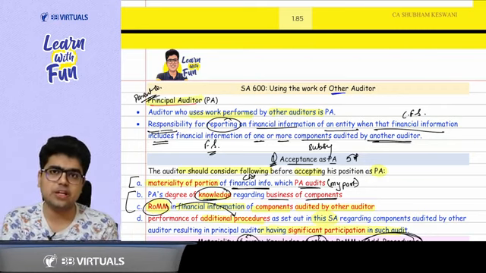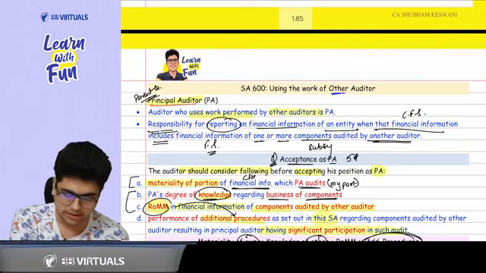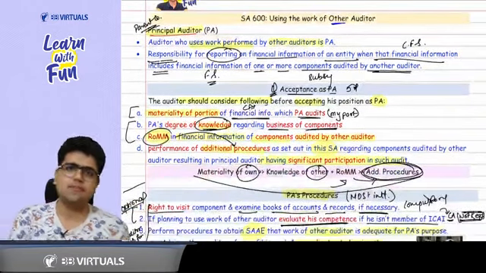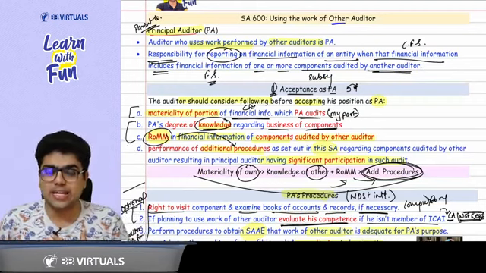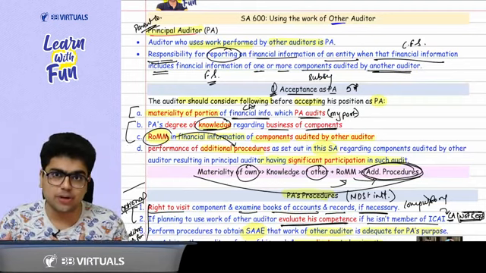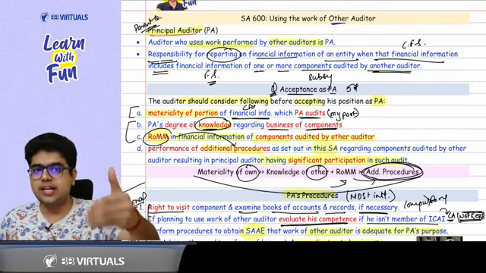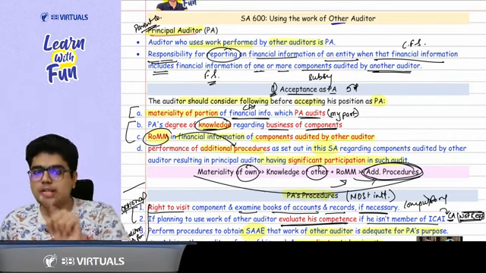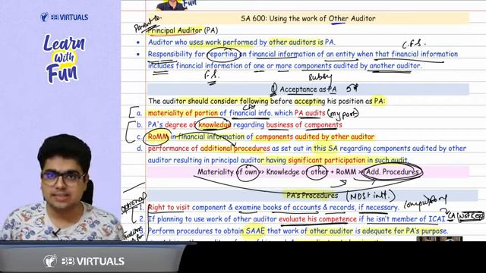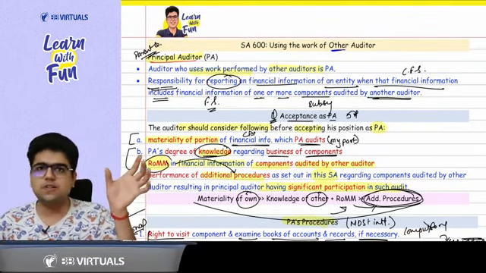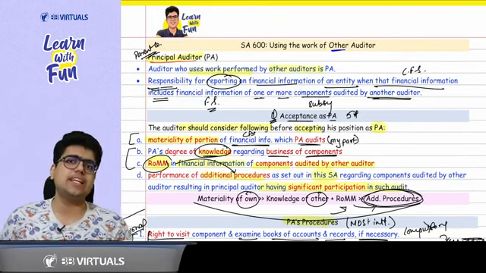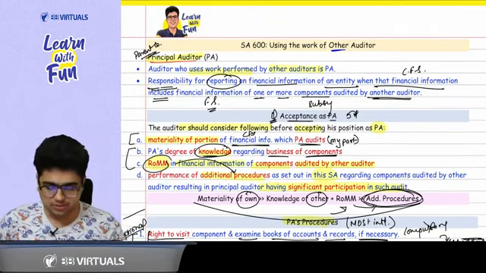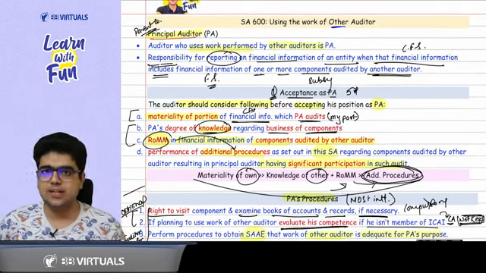Ultimately, who is responsible for giving the opinion on CFS? Sir, it is the principal auditor. Now, when do I accept the work as a principal auditor? First of all, I see my own responsibility, my own area, the materiality of my area. Then for the subsidiary, I see whether I have the knowledge. Through that knowledge, I get to know the risk of material misstatement in that business. So based on the degree of knowledge of the business of the subsidiary, you decide the risk of material misstatement. Based on the risk of material misstatement, you get to know the additional procedures that you have to do to make sure you are sufficiently participating in the audit.